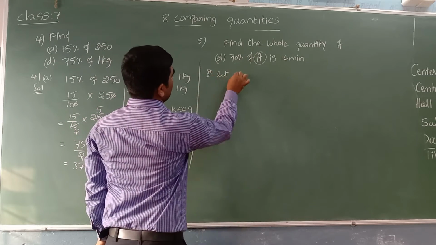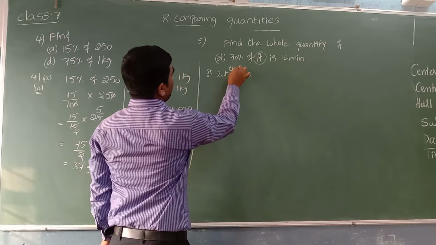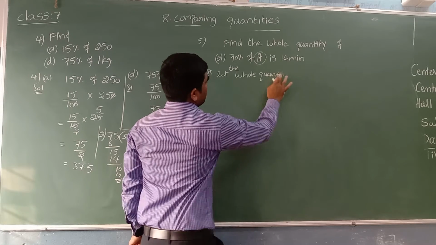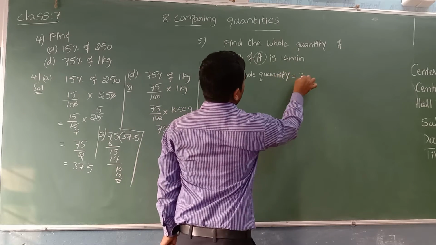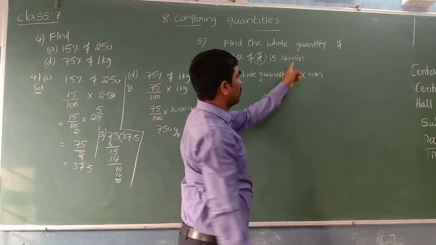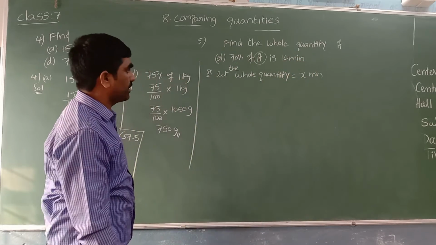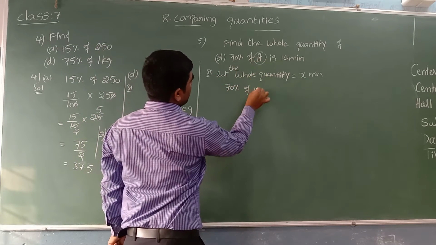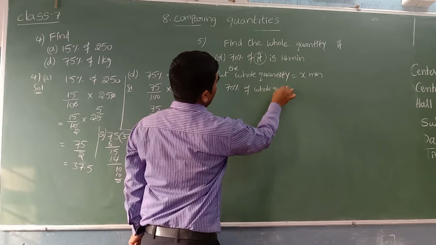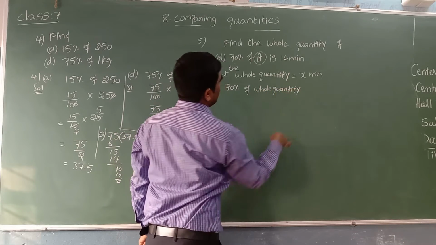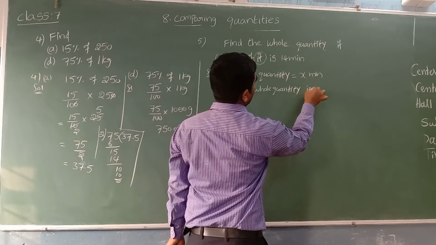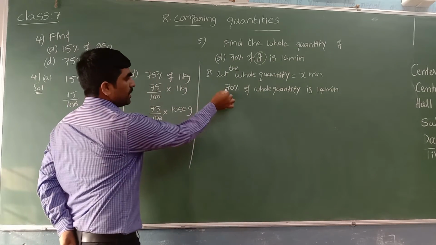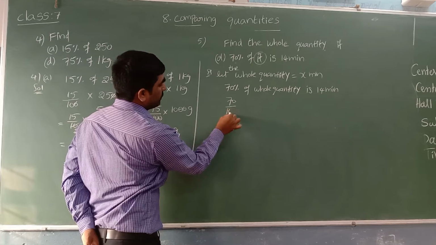In the solution, first, let the whole quantity be x minutes. Now what is given here? 70% of the whole quantity is 14 minutes. 70 percent means 70 out of 100.